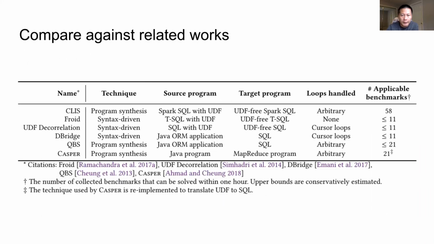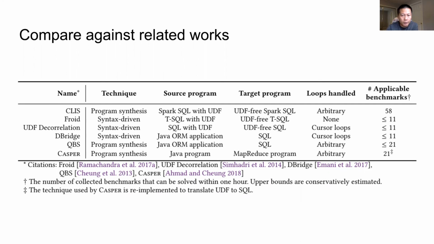This table compares CEGIS against some closely related works. Freud is a syntax-driven method and handles no loops. So it can only translate at most the 11 loop-free UDFs. UDF decorrelation and DeepRange are syntax-driven methods as well. They deal with a special kind of loops called cursor loops, which iterate through query results. But Spark does not allow cursor loops in UDFs. So they also can only solve those loop-free UDF benchmarks.